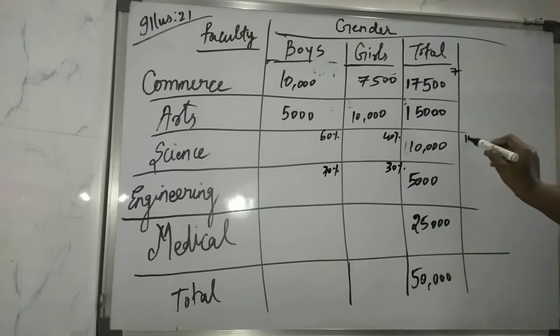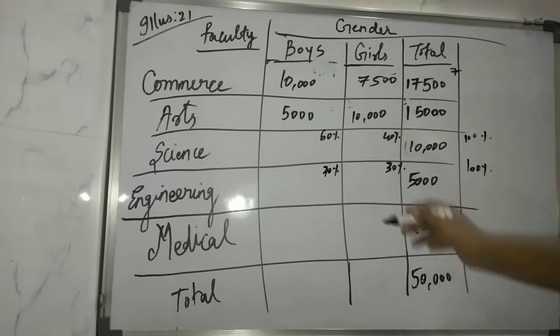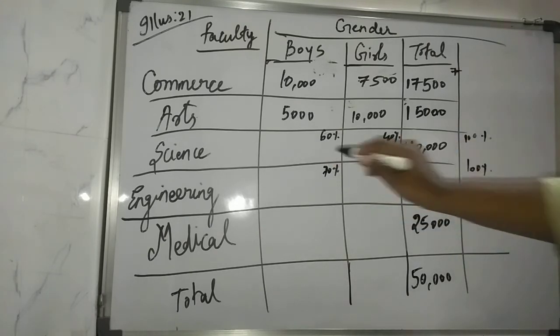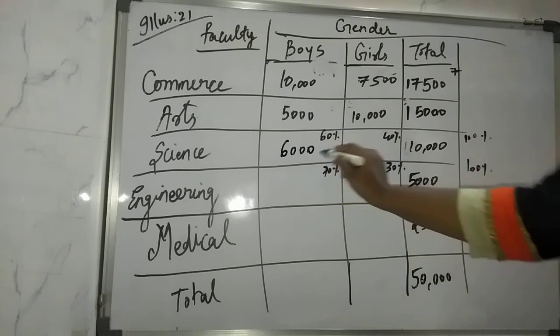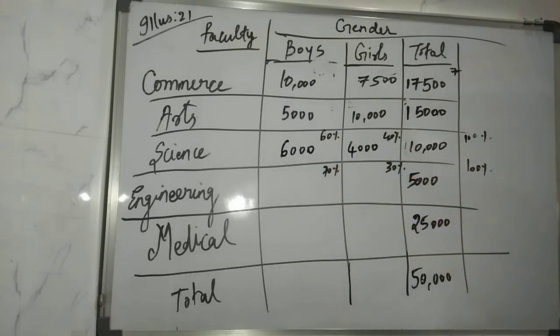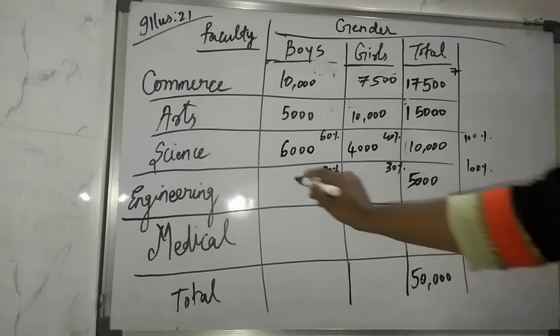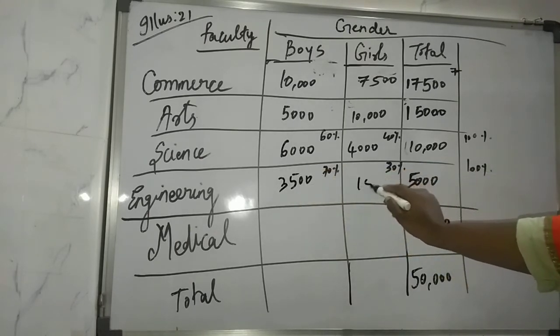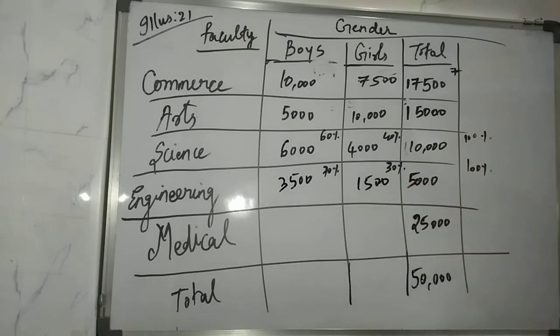And this would be 100%. So you can find out easily. 60% of 10,000 would be 6,000. And this is 4,000. And 70% of 5, 7 5s are 35, right? So 3,500. And 30%, 3 5s are 15. So 1,500. Like this.